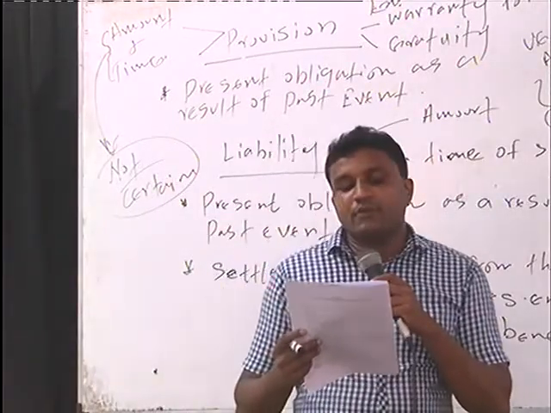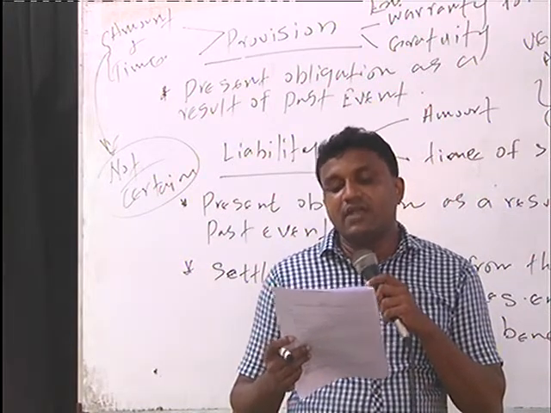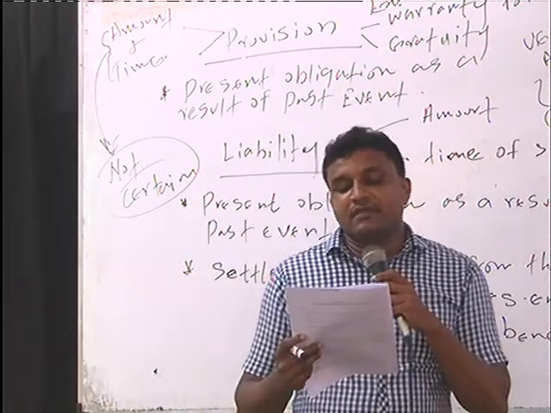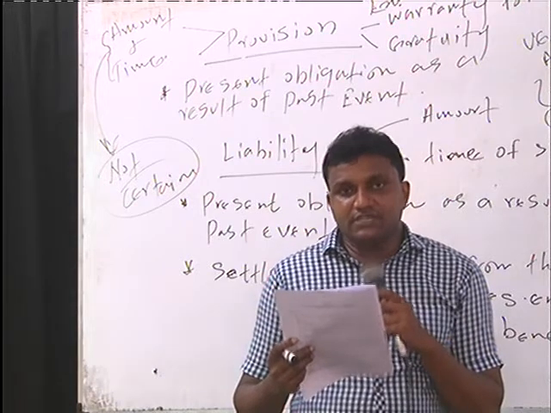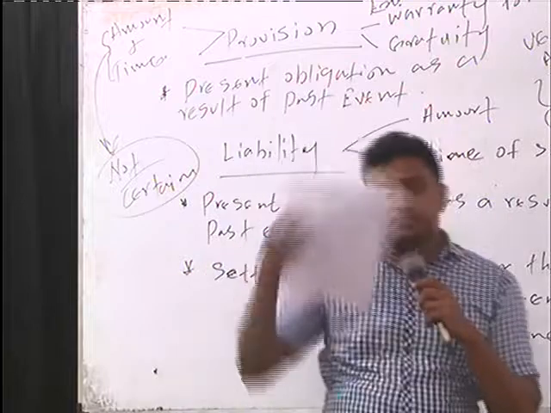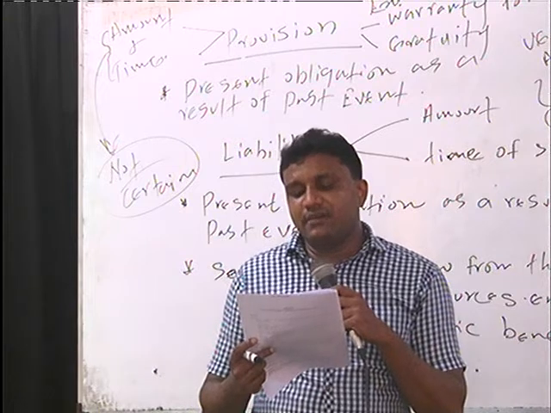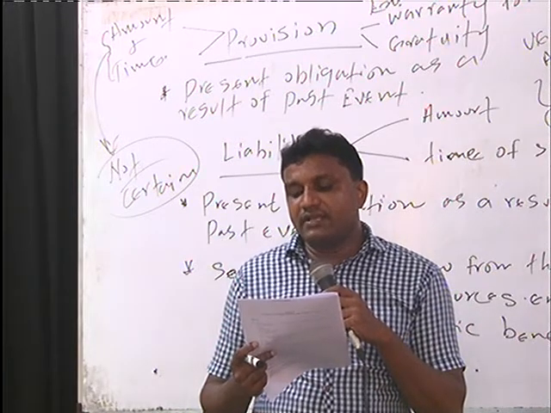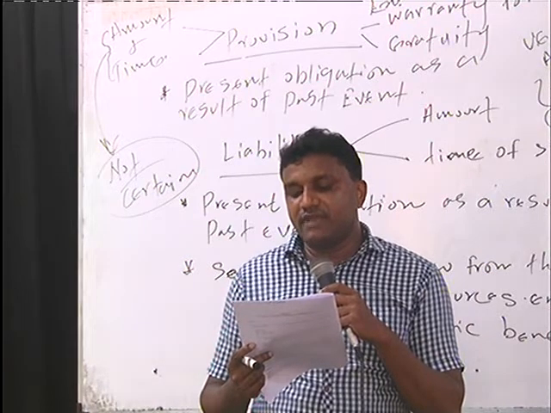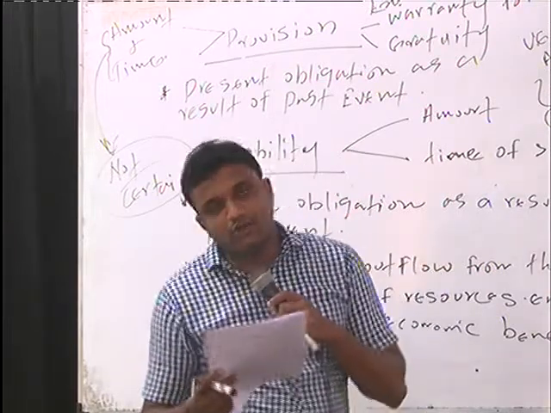Very important. Provisions can be distinguished from liabilities such as trade payables and accrued expenses because of uncertainty about the timing and the amount of the future expenditure required in settlement, right? Why is there a major difference? Provision is also a liability, so why is it different from liability? Because the amount and the timing are not sure. Provisions are reported separately. Accruals are normally reported as a part of the trade and other payables. That is, even though provisions are a type of liability, they can be clearly distinguished from the other liabilities due to the higher level of uncertainty.